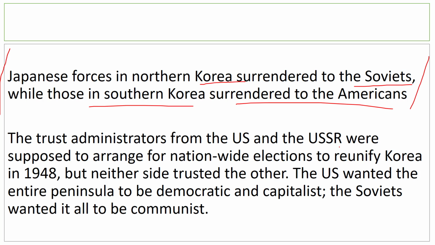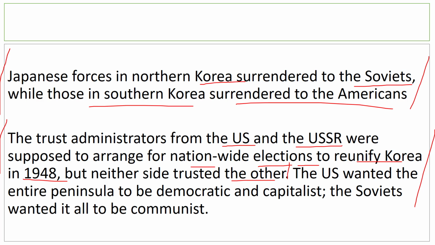That was the intention, but of course they were not able to do that because there was a lack of trust between the USA and USSR, because they were supposed to arrange for a nationwide election to reunify Korea in 1948, but neither side trusted the other.